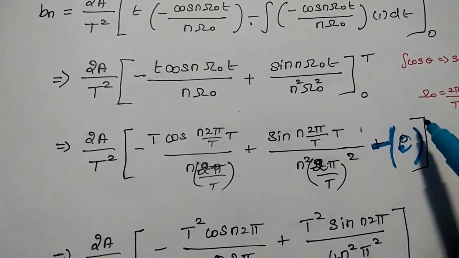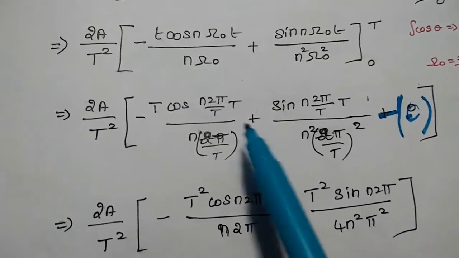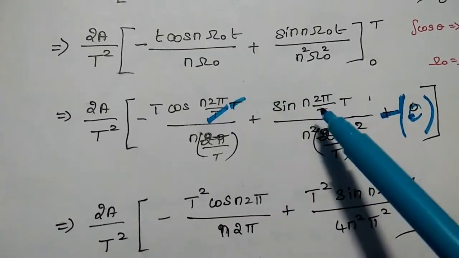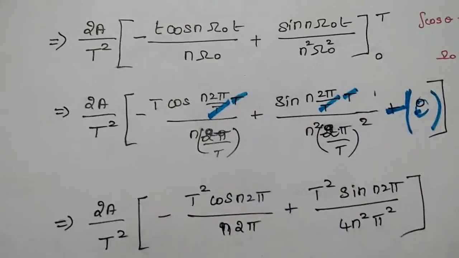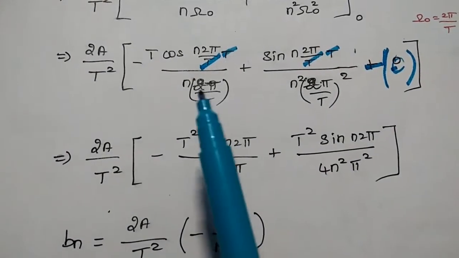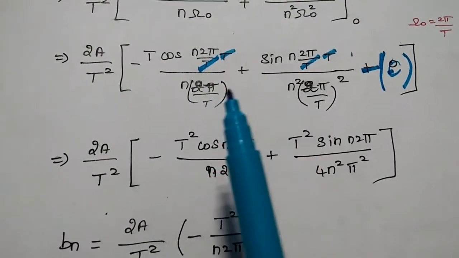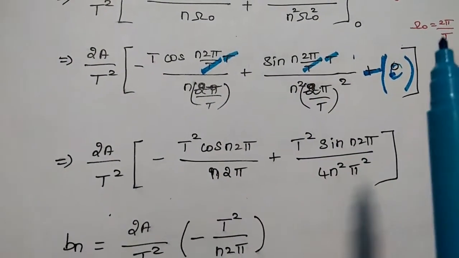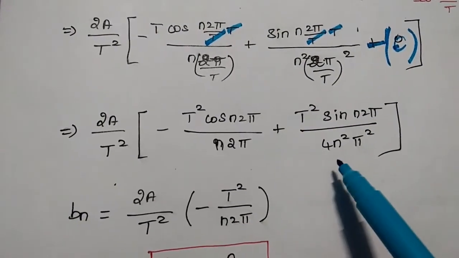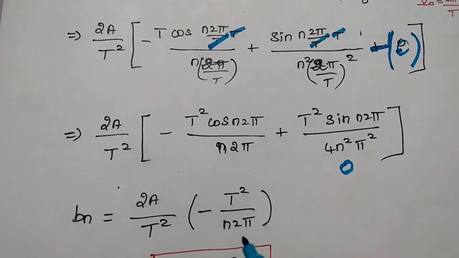So the lower limit part becomes 0. In the next step, we cancel this T and this T also. And as we know, cos n 2 pi is 1 and sin n 2 pi is 0, correct? So this term becomes 0.